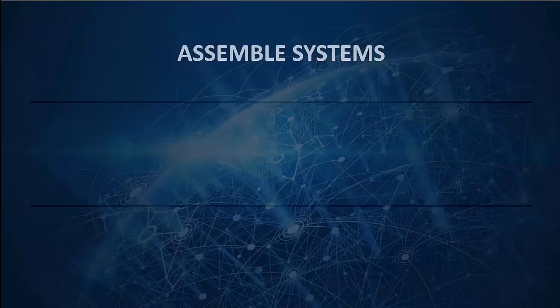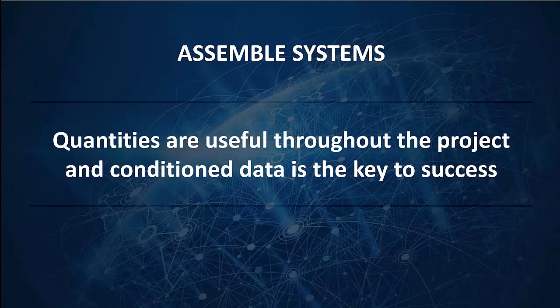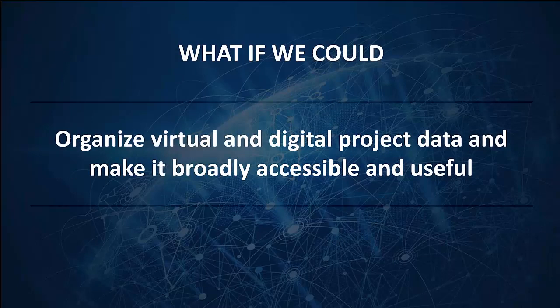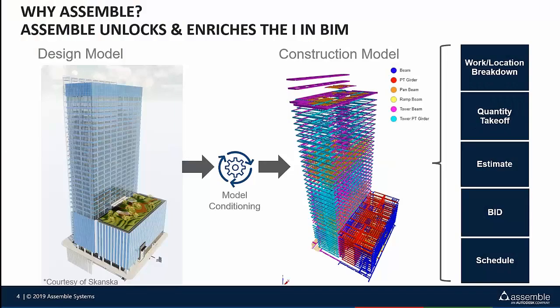Thanks, Rachel. So what we want to share today is really how Assemble Systems sees and approaches quantities on a project. Quantity data, we know, is critical to workflows throughout a project lifecycle. The way we condition or prepare those quantities, whether it's preparing an estimate or planning how we execute a job, is really key to our project success. At Assemble, the way that we organize information, virtual or digital project data, and make it accessible and useful to our project teams is really critical to how we run our system. And this here is really Assemble's story in a nutshell.